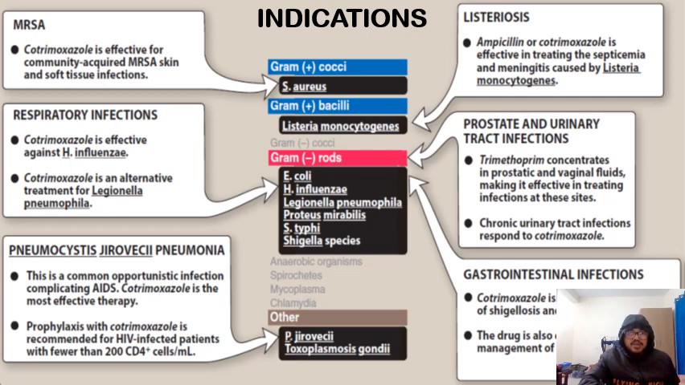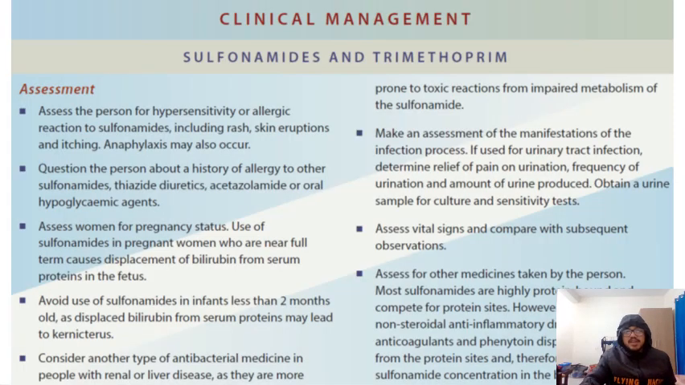So you can see here: MRSA, then respiratory infection, then pneumocystis pneumonia, then listeriosis, then prostate and urinary tract infection, and gastrointestinal infection. And this is the clinical management for the sulfonamides and trimethoprim. What you should assess is that the person should not be hypersensitive, otherwise anaphylaxis may occur. You should ask the person about any history of allergy to sulfonamides, thiazides, or acetazolamide.